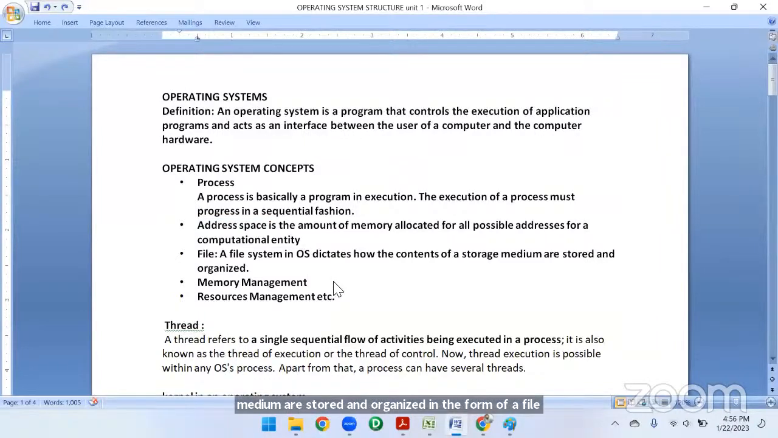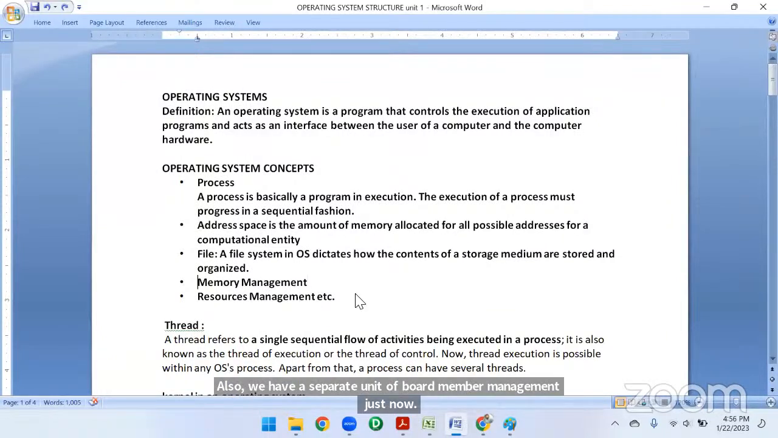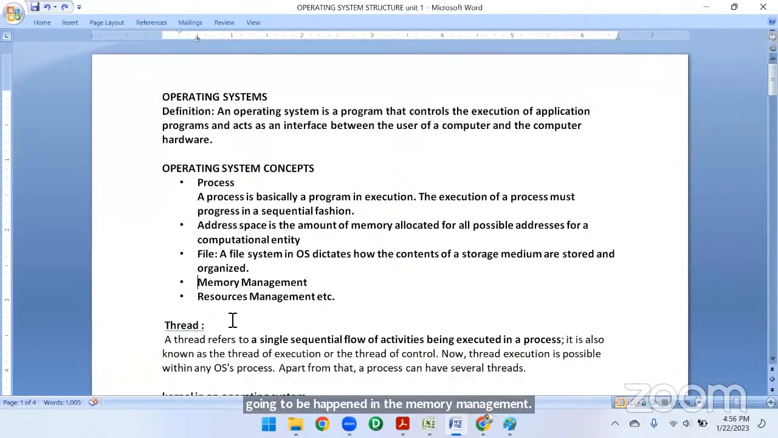Next one, memory management. Memory management also we have a separate unit about. Just now I showed you in Paint, right? The same thing is going to happen in memory management also. There we have external memory, internal memory. All these things we will have to handle: where we store, on which path we will save the file, how the file is going to be saved, what type of files, what type of things it is going to do. These all things are going to be done here.